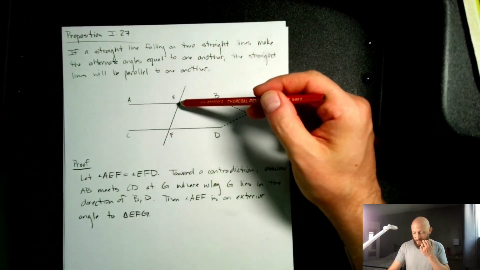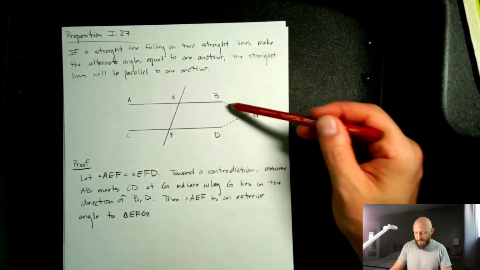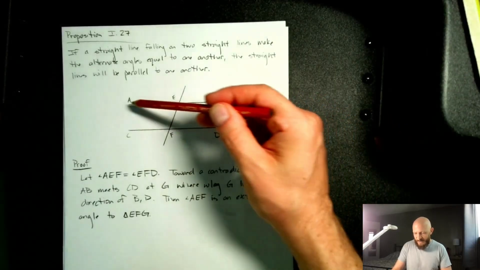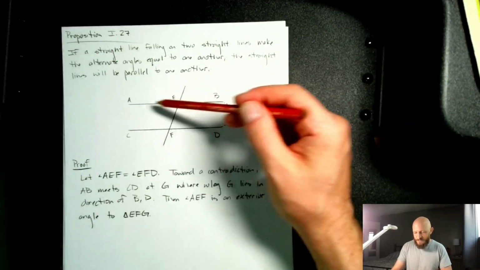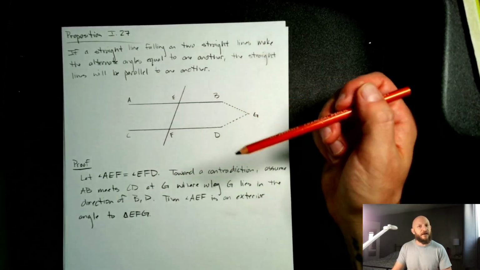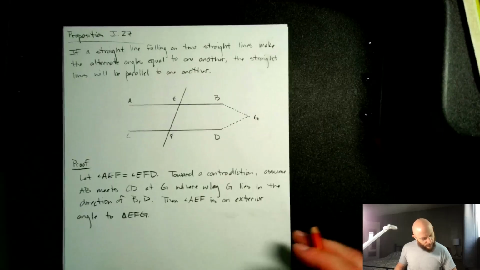Imagine this being a triangle, and then we're able to extend this side down, which means that AEF is an exterior angle to our triangle.